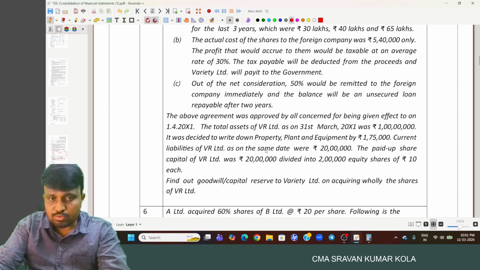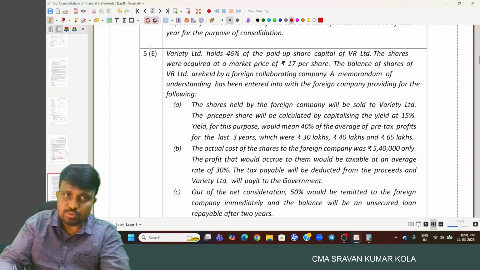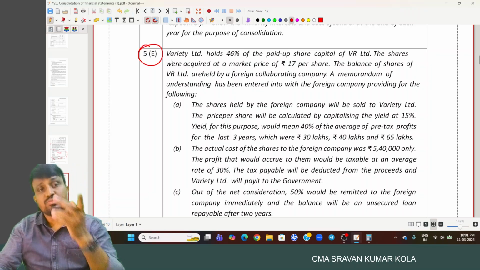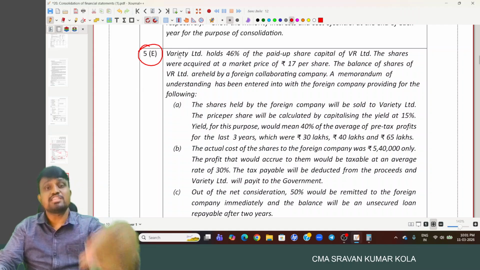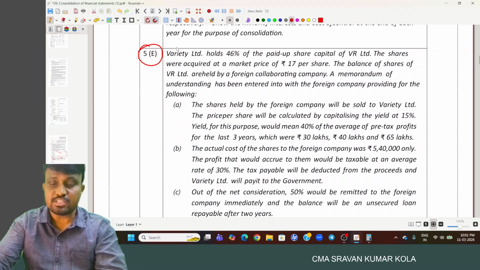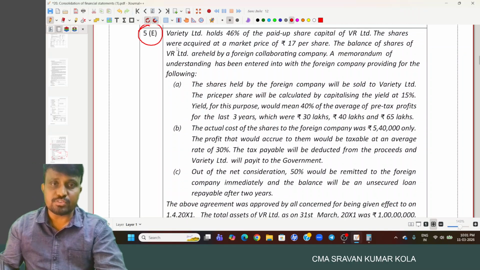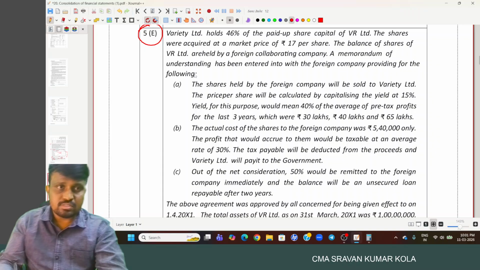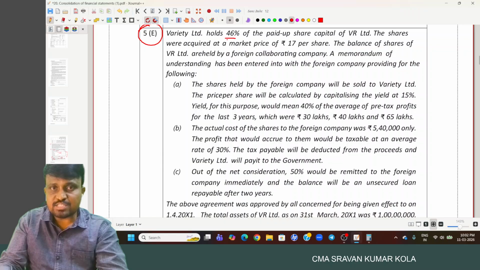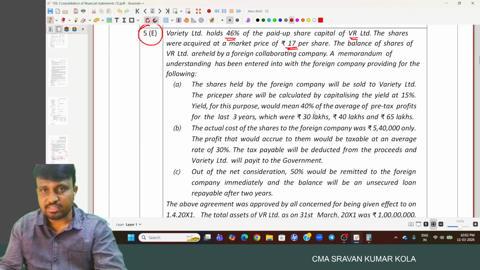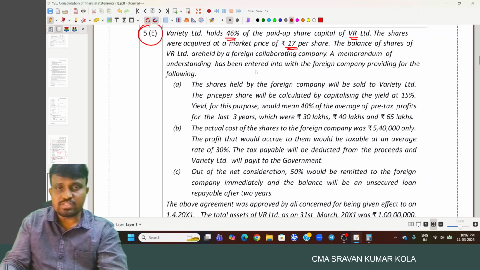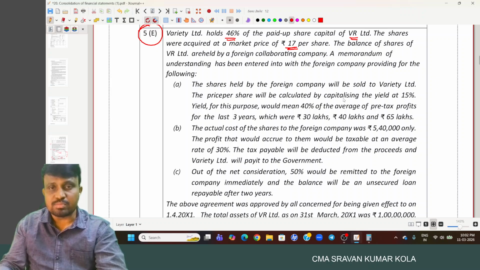Then we'll discuss the fifth question, one of the important and variety questions. Generally we can expect this type of question in a case-based scenario. So listen carefully. Variety Limited holds 46% of paid up share capital of VR Limited, and the shares were acquired at a market price of 17 rupee per share. And the balance of the shares of VR Limited are held by foreign collaborating companies.